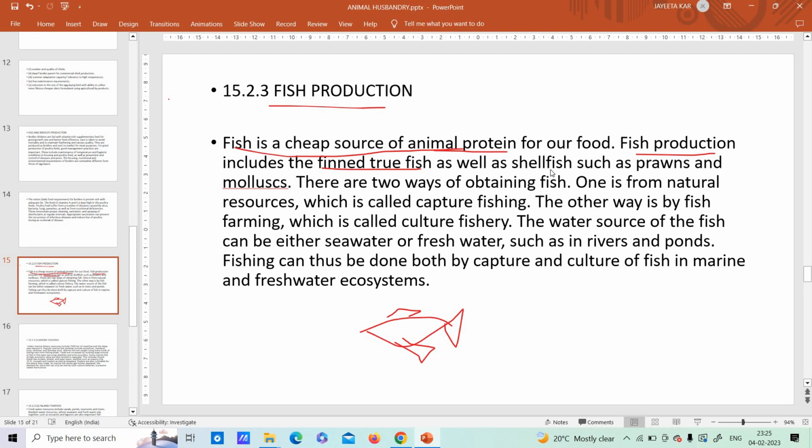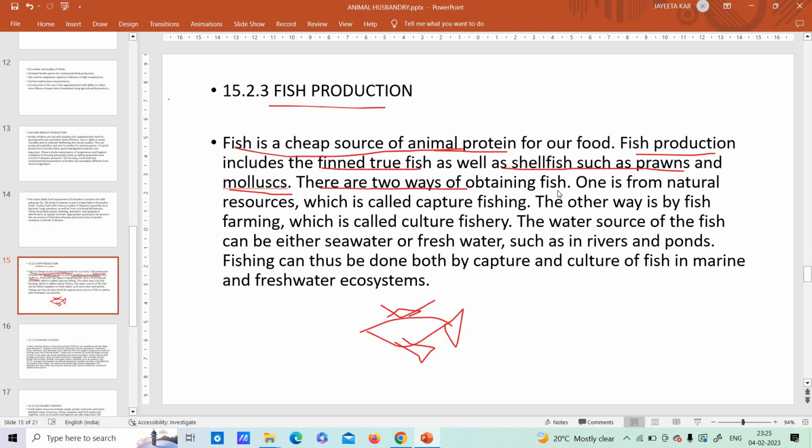Okay, so that is a true fish, as well as shellfish such as prawns and mollusks. Mollusk means, we have studied in that, tiny shells are there. Prawns also, they do not have this fin like structure, do they? No, they don't have. They have shells surrounding their body, so that is called the shellfish.